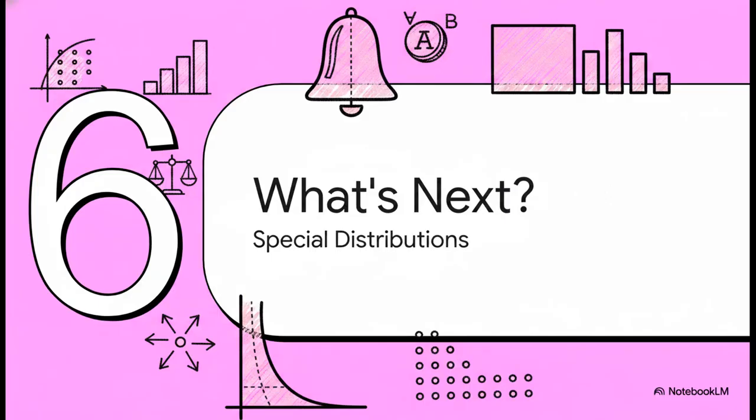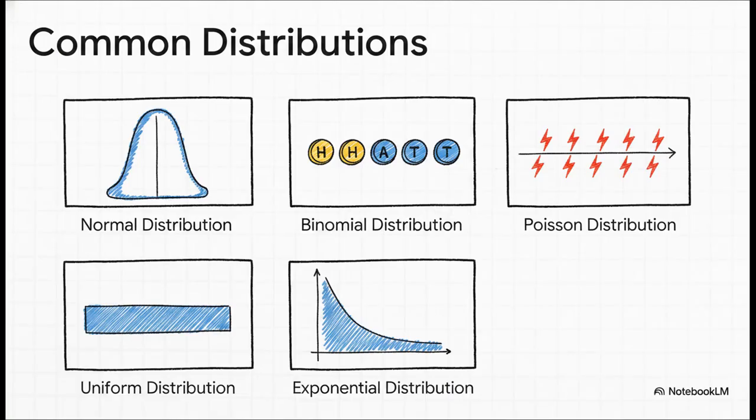So, what we've built today is a universal toolkit. With the mean and variance, we can describe the center and spread of any discrete distribution we might ever come across. So where do we go from here? Well, it turns out that some specific shapes of distributions appear over and over again in the real world. And these are the rock stars of the statistics world. Each one is a special tool for a special job.